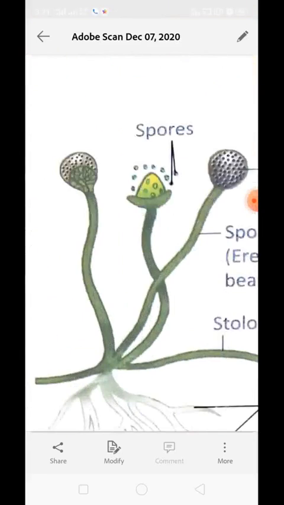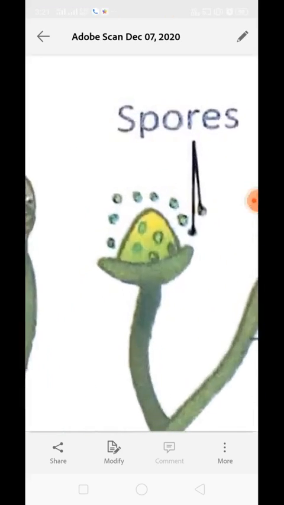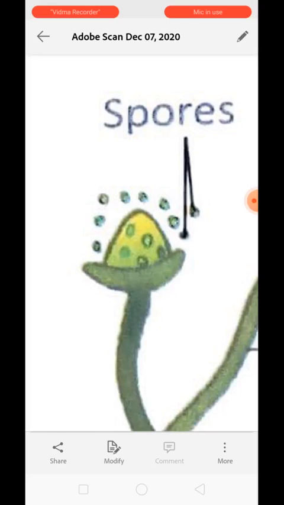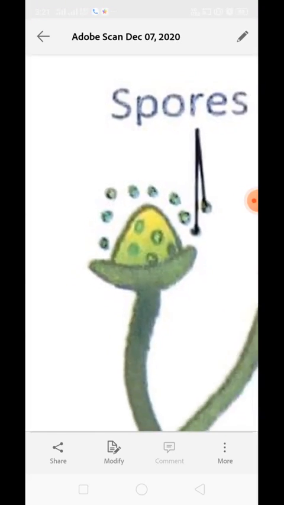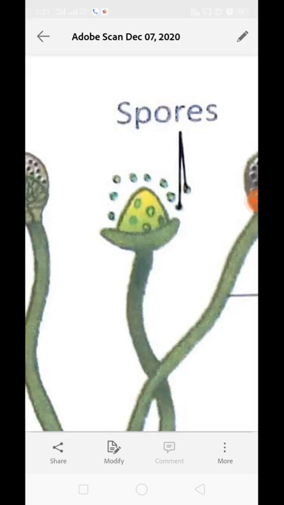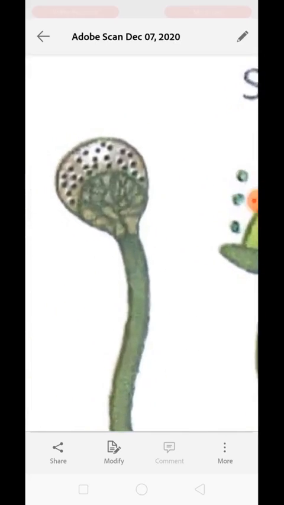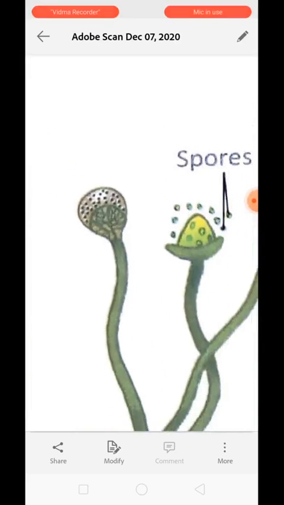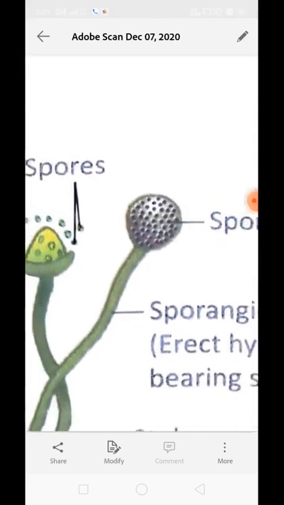You may have seen development of green mosses or green algae on the surface of pond water. Do you have any idea where these algae come from? Actually, the spores of these algae are present in the air. Okay, because they are lighter in weight, they are present in the air. These spores have come from this spore case, or we can say sporangium. These are the sporangium.